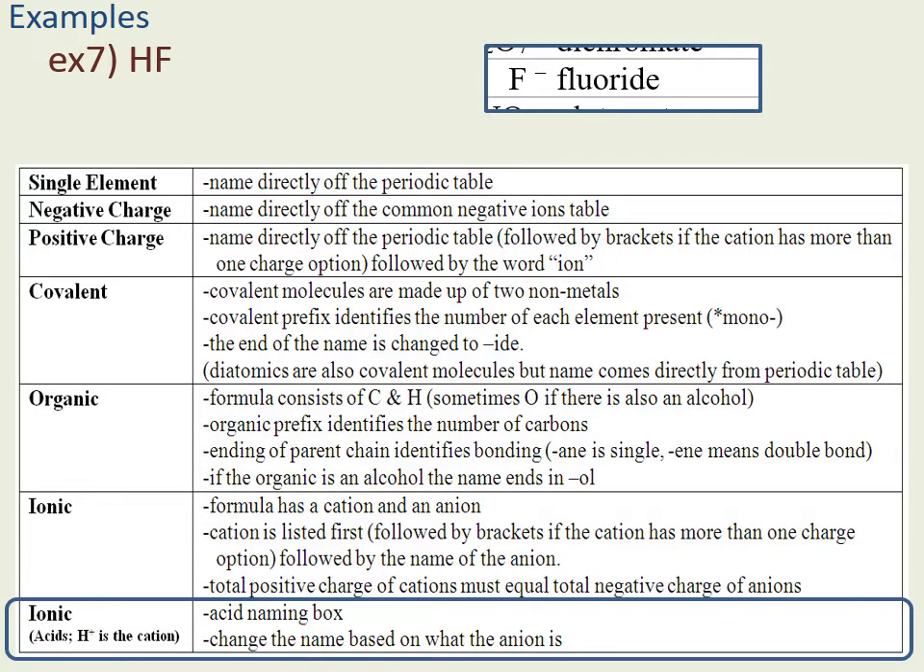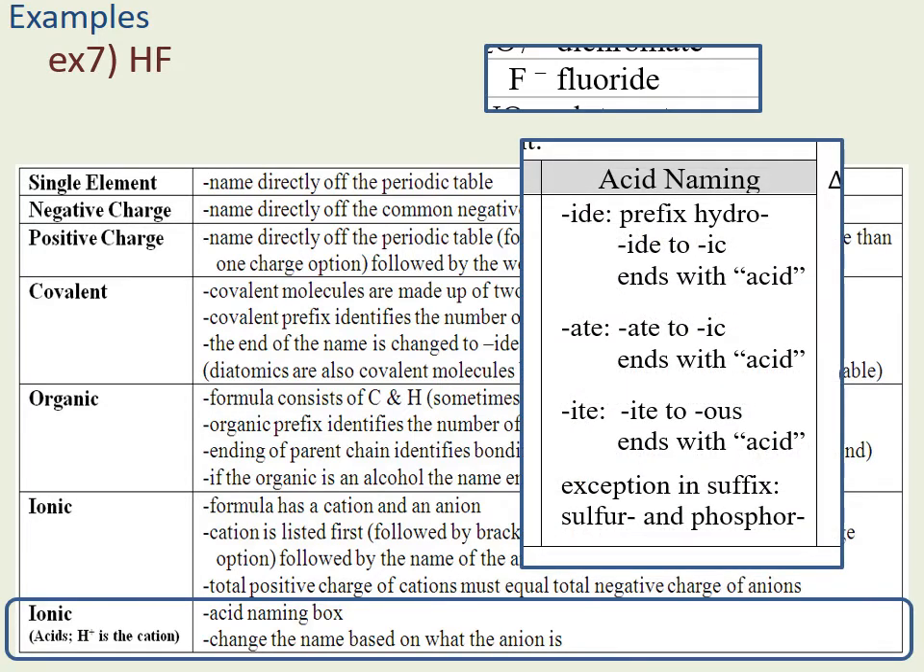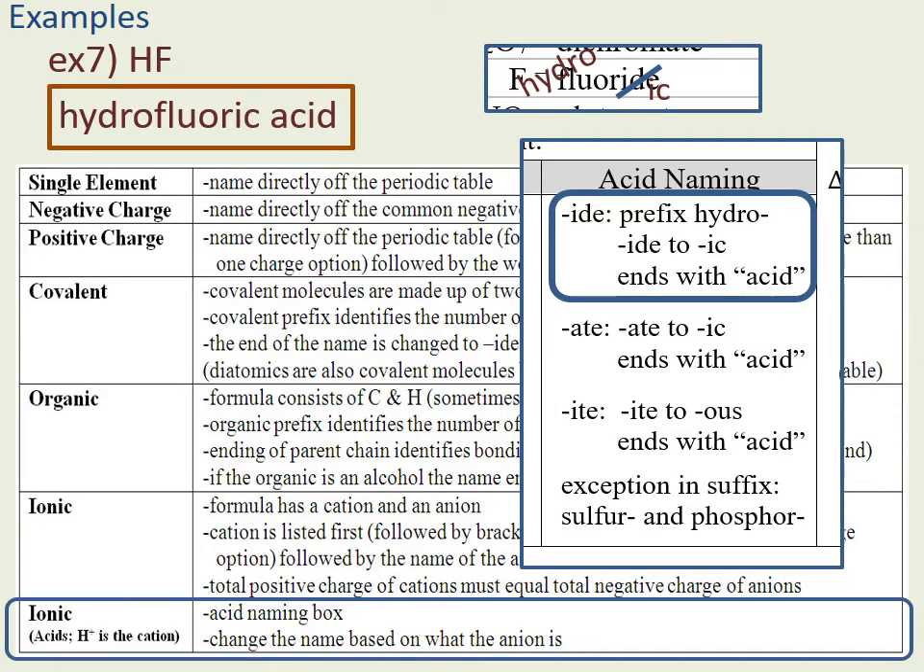I look up F on our negative list and I find fluoride. And then I look at my acid naming rules. And when I have "ide," I add hydro to the front and I change "ide" to "ic." And then I finish with the word acid. So HF is called hydrofluoric acid.